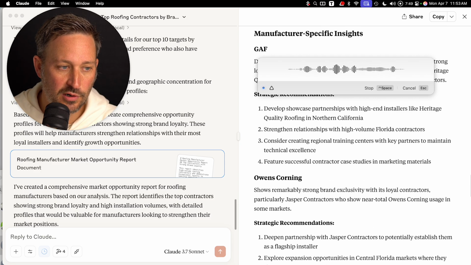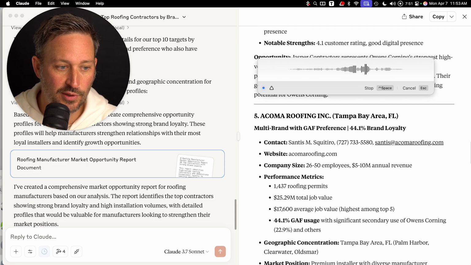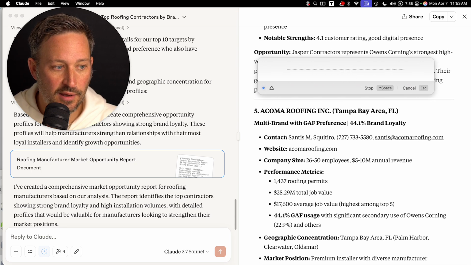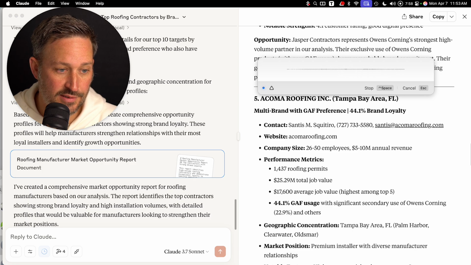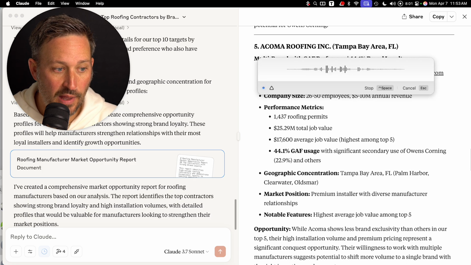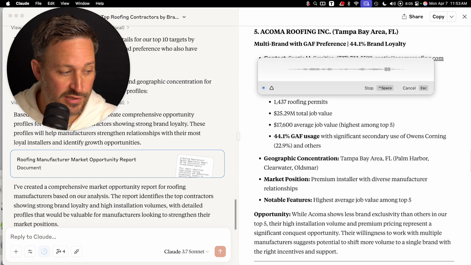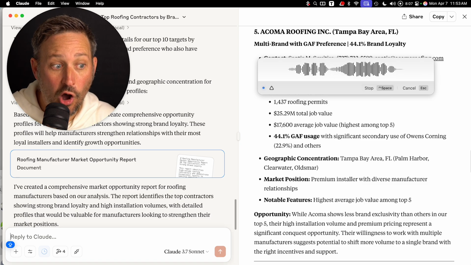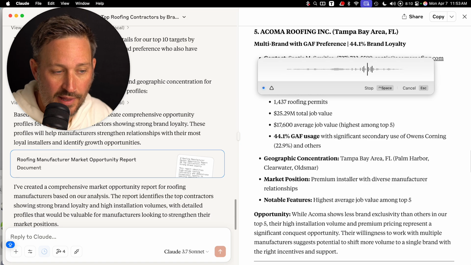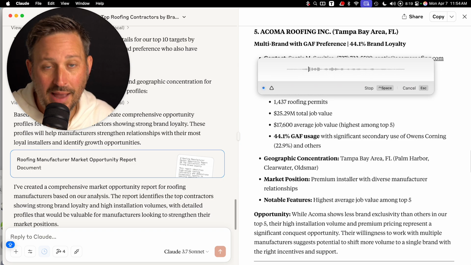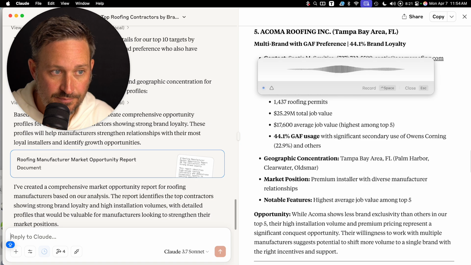I think if people are all in on a brand, it's going to be really hard to oust them. So Acoma Roofing is actually pretty good because they've got brand loyalty here, but I really want to know, and I want to calculate that delta of value, which is if GAF had got all of that value, what would they do with it? Basically how much money is there and how many total jobs could they have captured? So go ahead and redo this backwards from the message to each of these major brands.